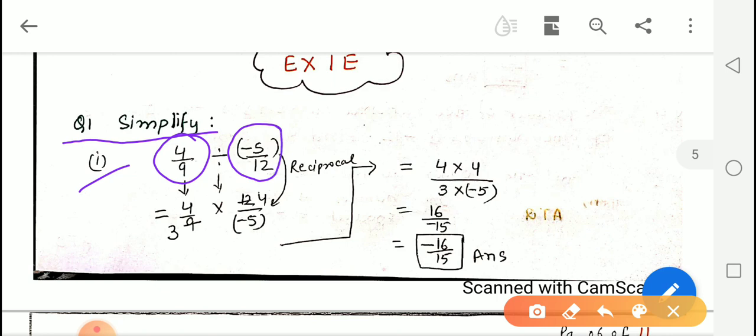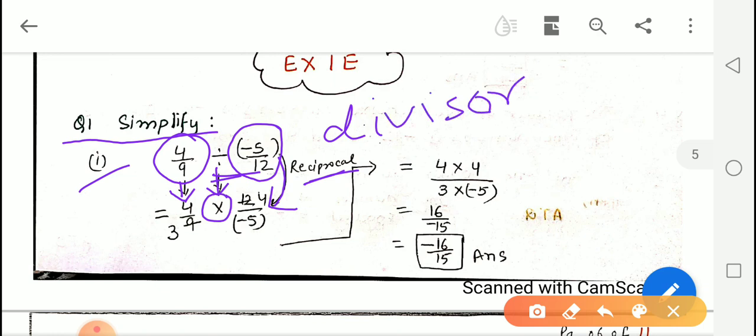Now we will write the first number as it is, as we have done in the example, and this division sign is converted into a multiplication sign, and we will take the reciprocal of the rational number which is after the division sign. Means we will take the reciprocal of the divisor, not of the dividend.